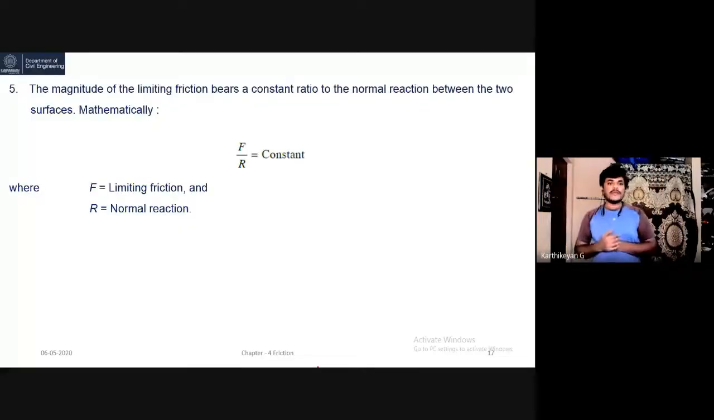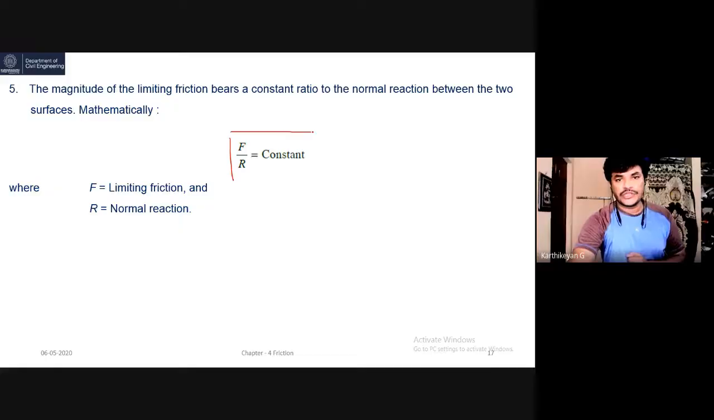And the last one: the magnitude of the limiting friction bears a constant ratio to the normal reaction between the surfaces. That constant ratio is mu, the coefficient of friction. The values are constant; I gave some values. Mathematically, F by R is equal to mu. This is constant.